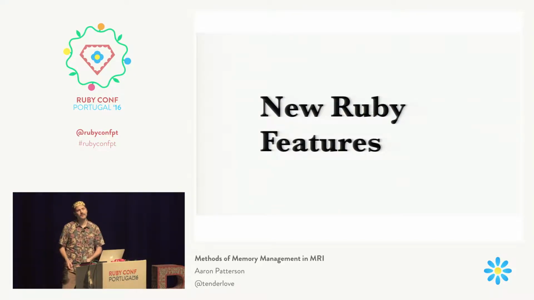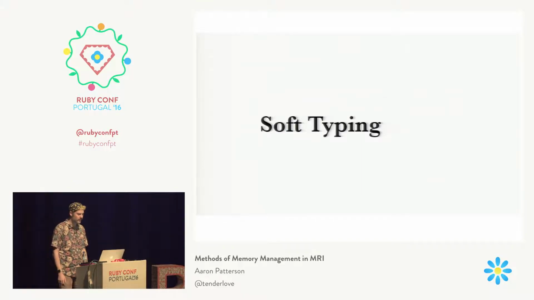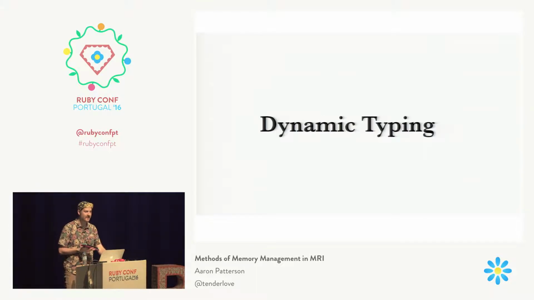So I want to cover a couple new Ruby features. We've been talking on the core team about adding a type system to Ruby, so I want to explain a little bit about what type systems are. First, we have soft typing, and soft typing goes a little bit like this. Then we have dynamic typing.